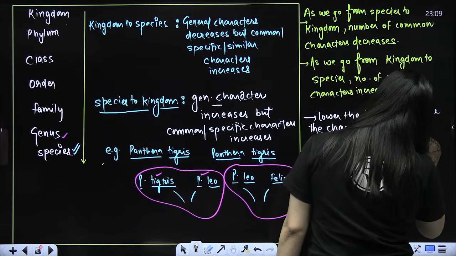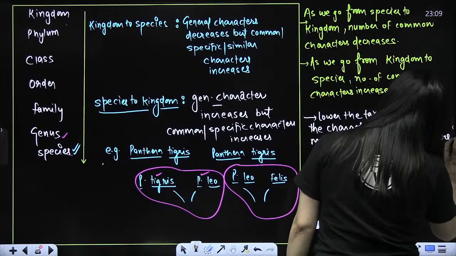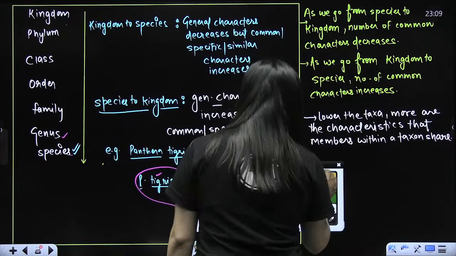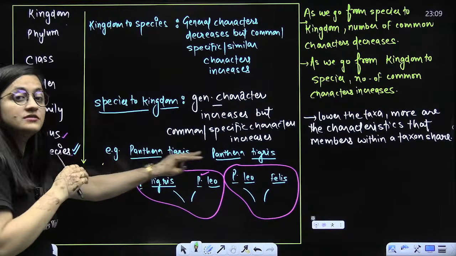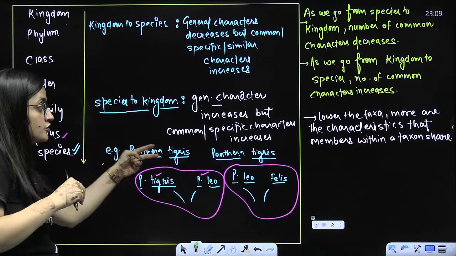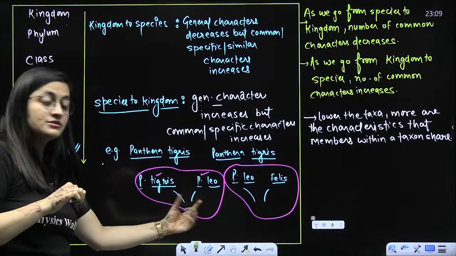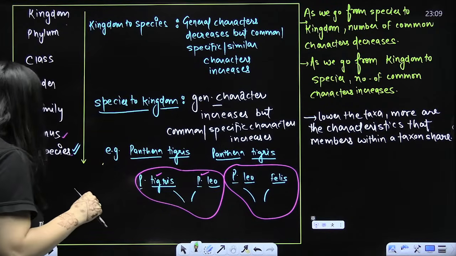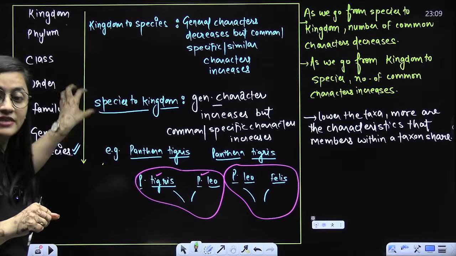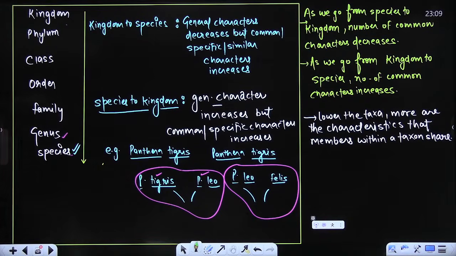So the best example of this particular part is, see, in lower taxa, species, more similarities. Even if the genus is different, if species is the same, more similarity. Even if you separate the genus but the family is the same, then again you will see the similarity in their case. Right, beta? So that's what you need to remember. Am I clear, beta?